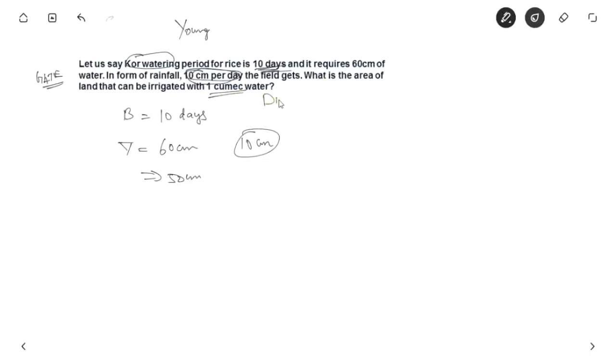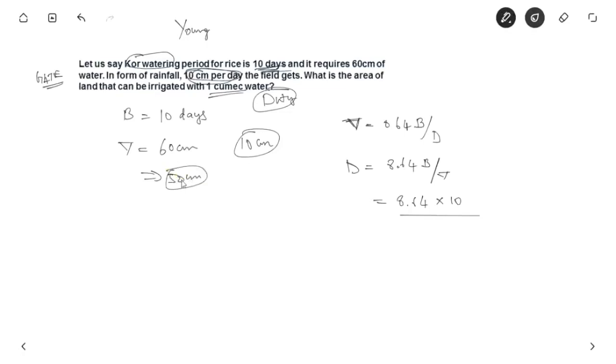So they are asking only duty, irrigated with 1 cubic water. We know the formula and we also know the basics, so we can easily solve this type of numerical. Generally duty D is equal to 8.64 B by delta. So here we have duty is equal to 8.64 B by delta.